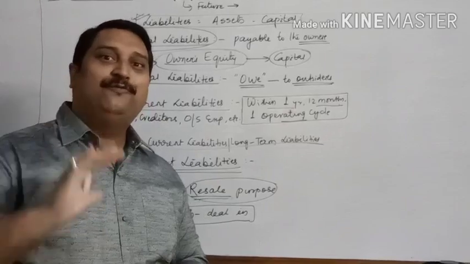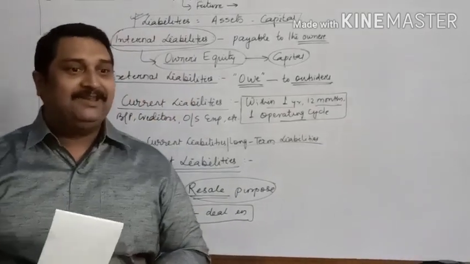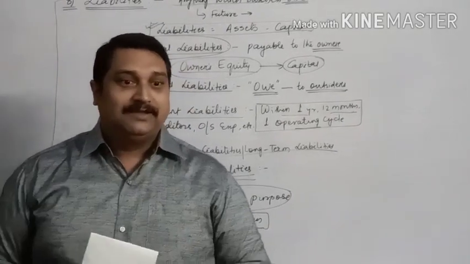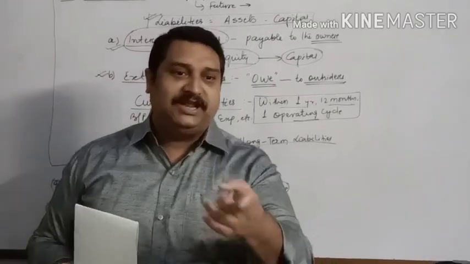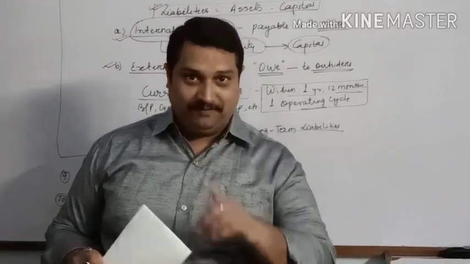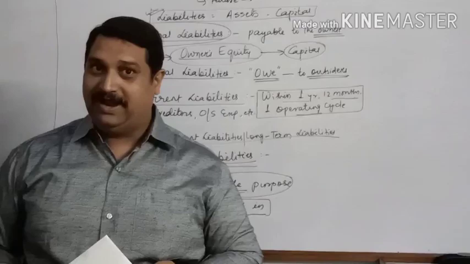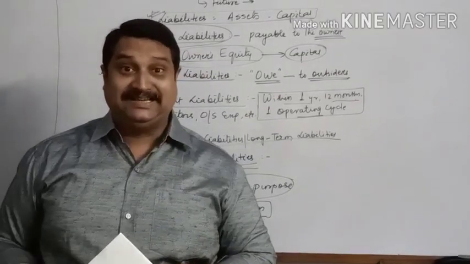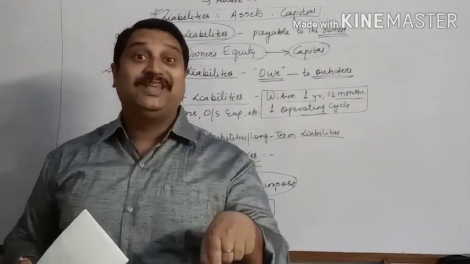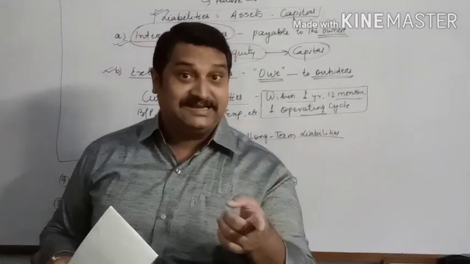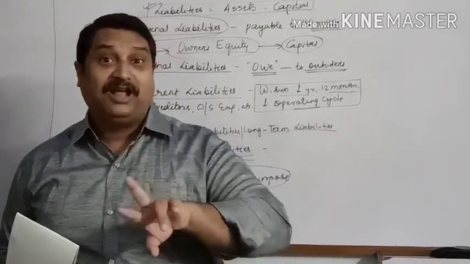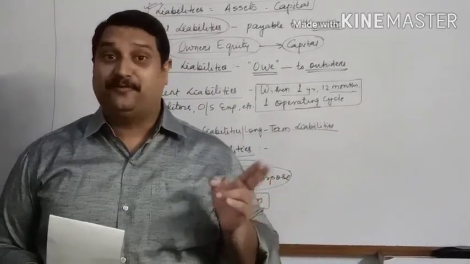But suppose you went to a furniture shop and said to the owner, the chair on which you are sitting, give me that, I want to buy that. Will he give you? No. Why? Because that is his asset. He is using it for the purpose of the business, not for reselling.